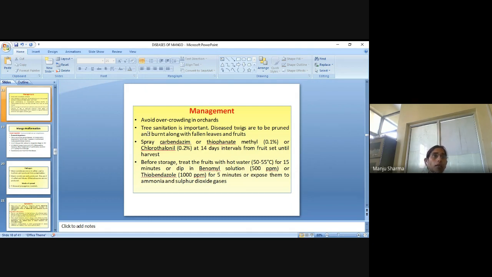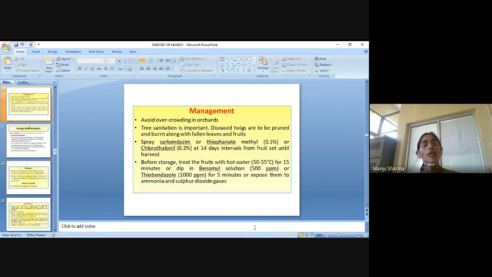If any leaf is infected, in that case we have to just remove that leaf. And spray the different chemicals, but since we are using chemicals, their concentration will be very little. It should be only in ppm.